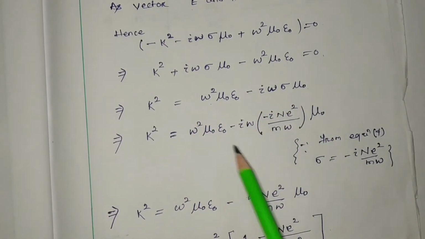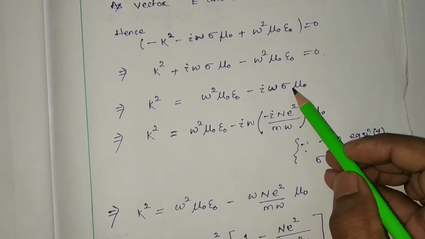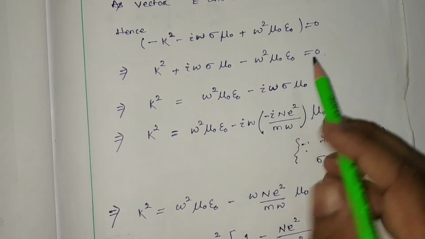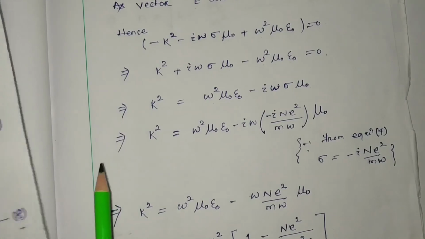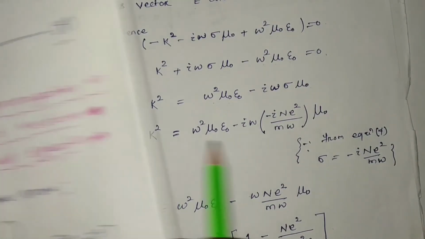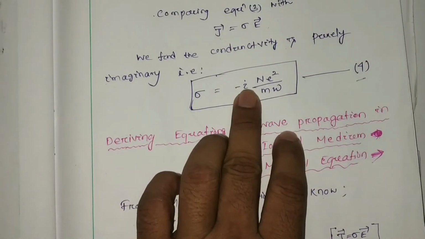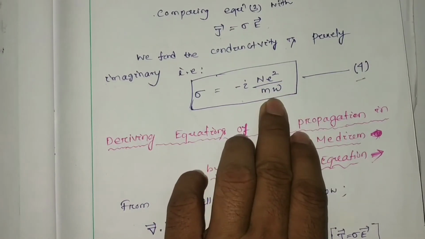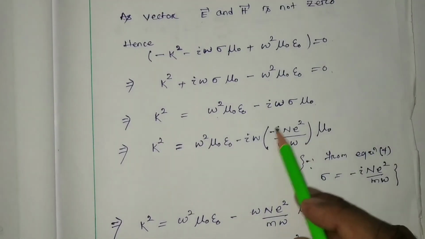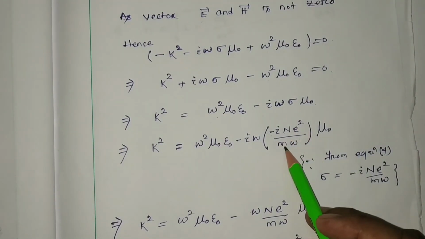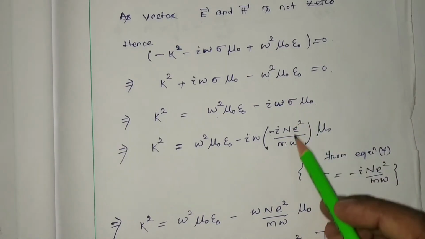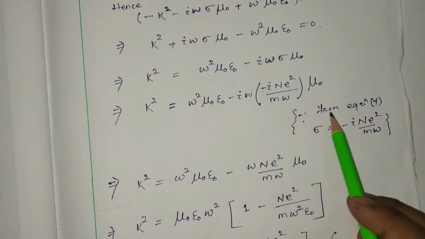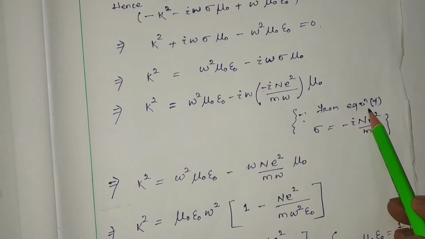Now we have to put the value of sigma, the conductivity we found, in our equation number 4. You just check your note. That is minus i n e square by m omega that I have substituted over here. Minus n e square by m omega instead of sigma. I have taken it from equation number 4.